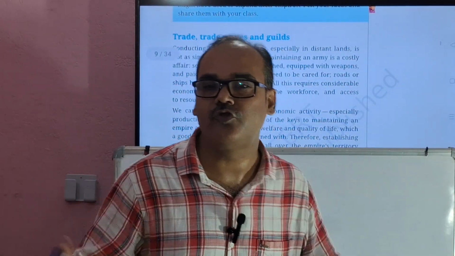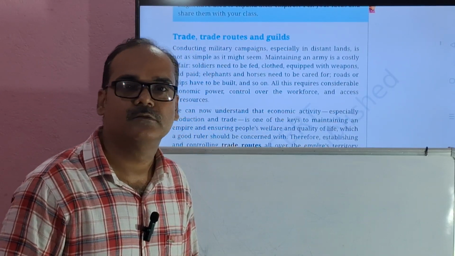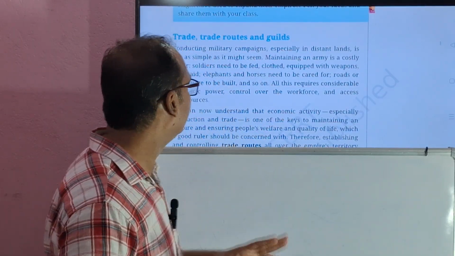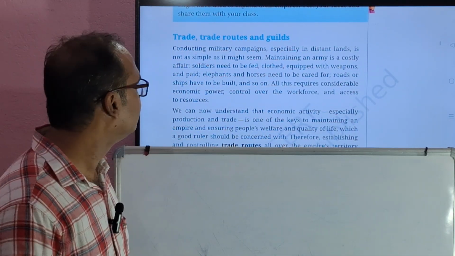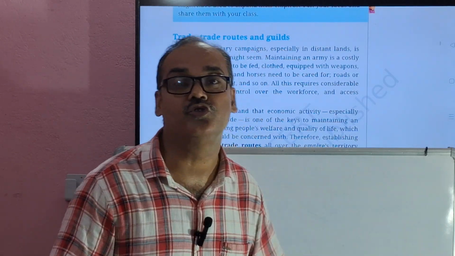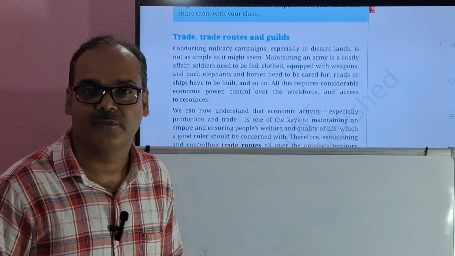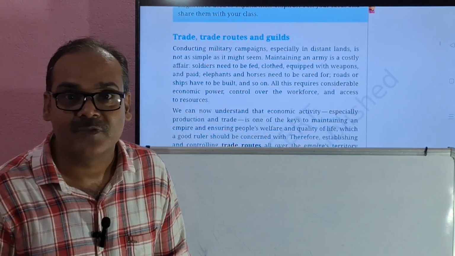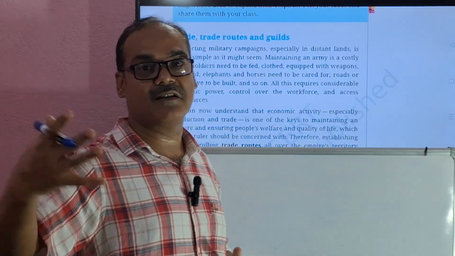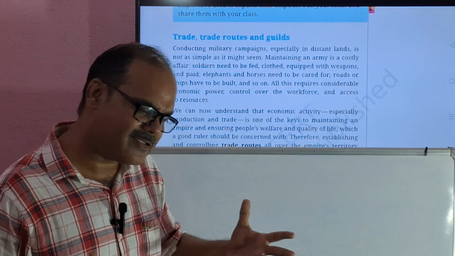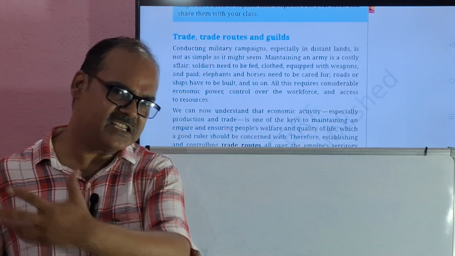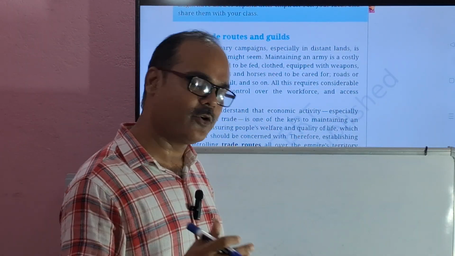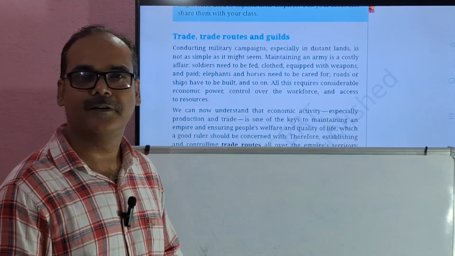Trade. Without trading activity, without trade, there will be no development. Will there be any development? No. Then trade routes. Which trade route was used at that time? And what about the guilds? Guilds were the association of the workers, traders, businessmen. Got it? And they used to make their own rules and regulations, and these are all the things we are going to study in this topic. So don't miss the video, see the video and get information.